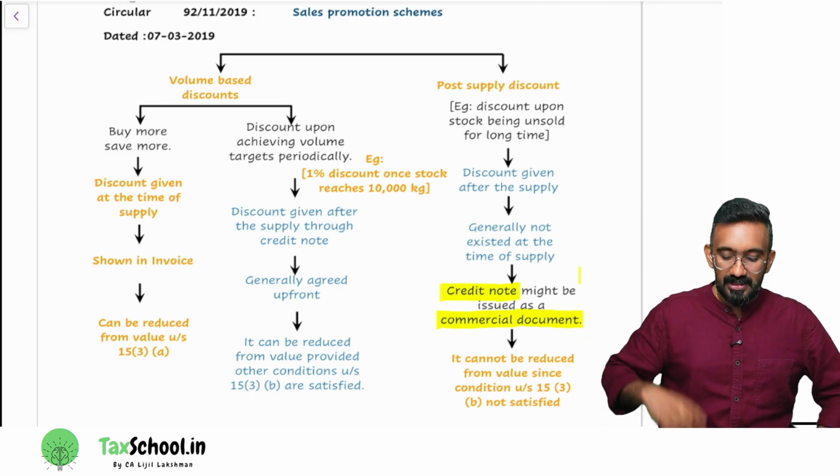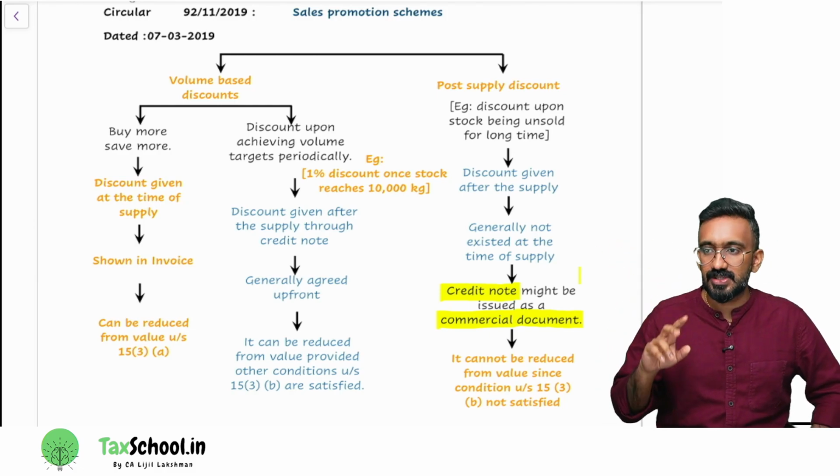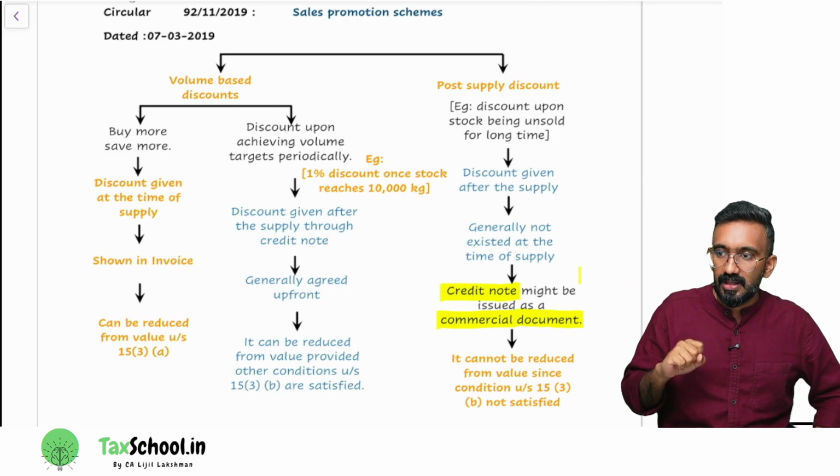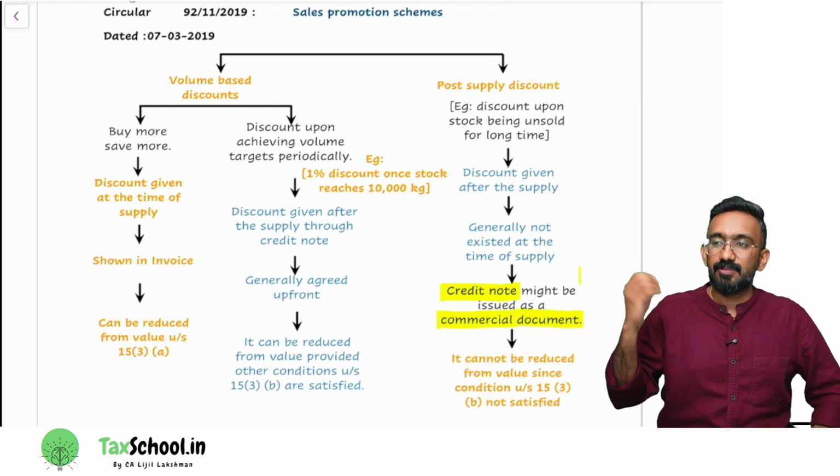So look at this, they're talking about two types of discount. One is a volume based discount. In that itself, they're talking about two types of discount. One is buy more, save more. Another one is discount upon achieving volume targets periodically. What is buy more, save more?